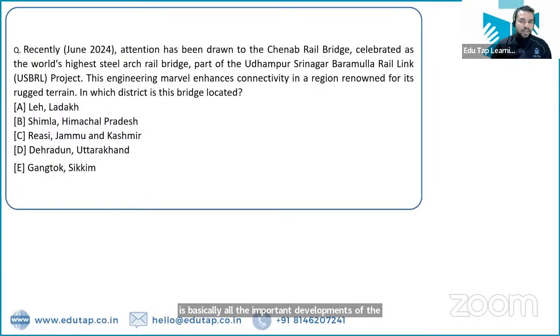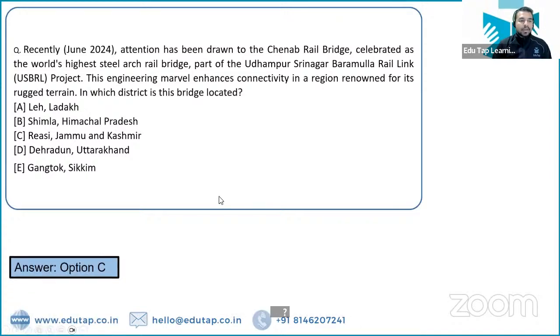So the next question is about the Udhampur Srinagar Baramulla Rail Link project. The Chenab Rail Bridge, which is celebrated as the world's highest steel arc rail bridge, is a part of the USBRL project, and you have to tell me where this particular project is located. तो ये प्रोजेक्ट कहां पर लोकेटेड है, ये हमें आइडेंटिफाई करना है. So what is the name of the place where it is located? It is located in Reasi, Jammu and Kashmir.